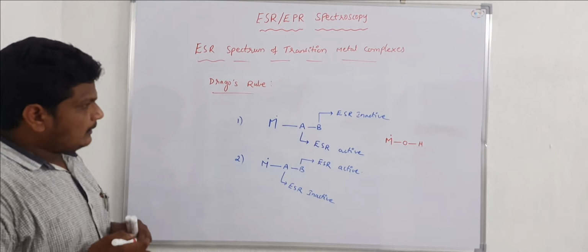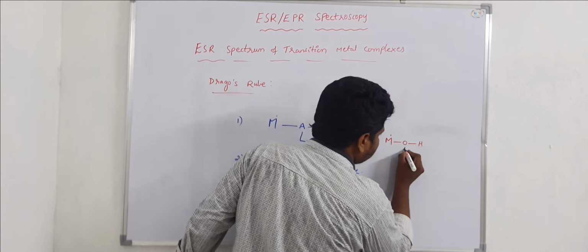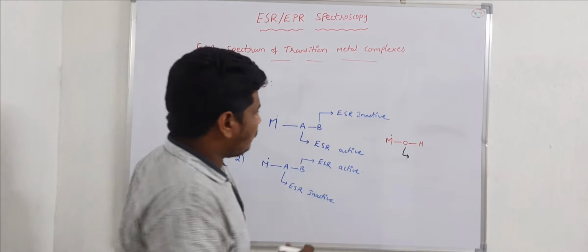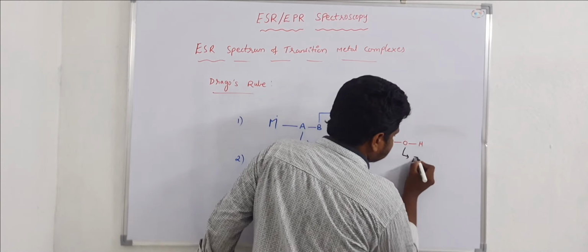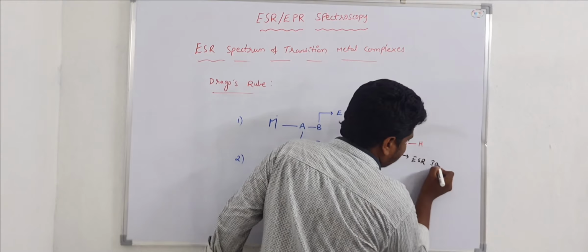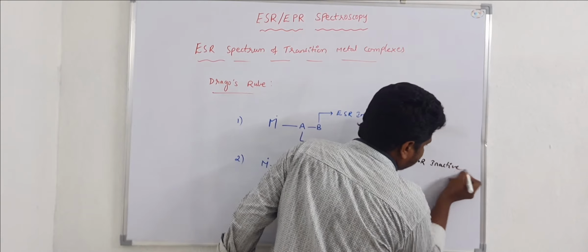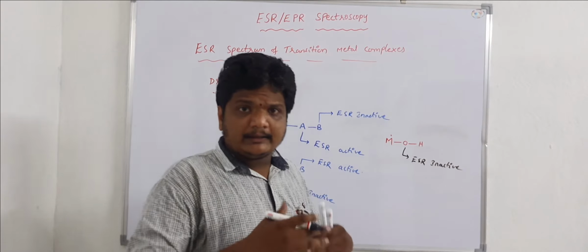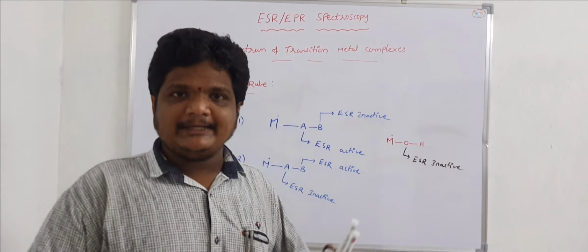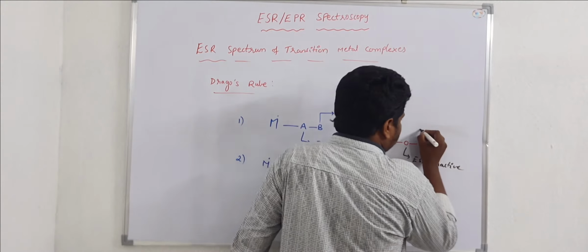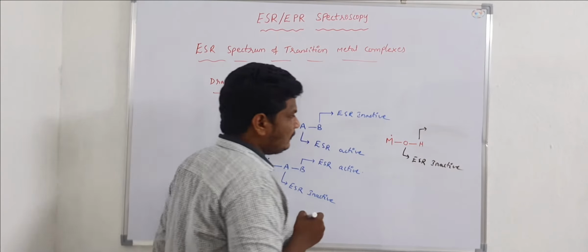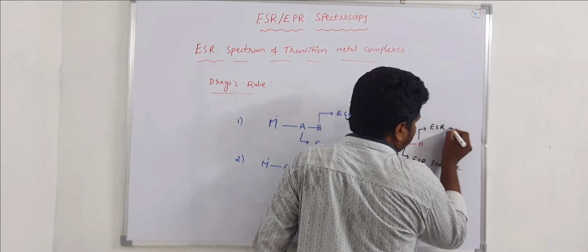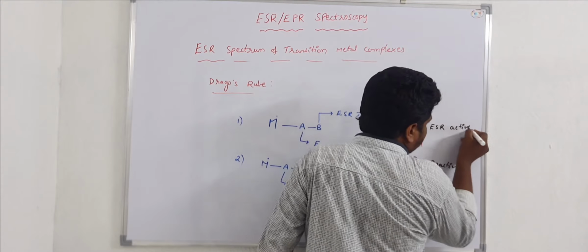Here, this oxygen is ESR inactive because itself it does not have a nuclear spin. This oxygen nucleus is ESR inactive, so it cannot form ESR spectra. Whereas this hydrogen, in that case, will be ESR active.